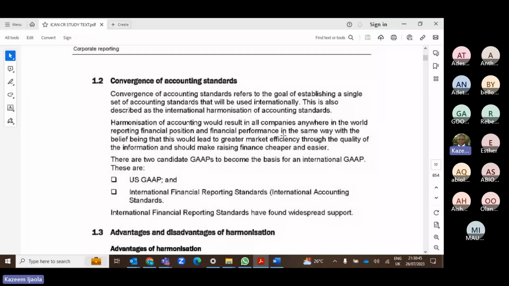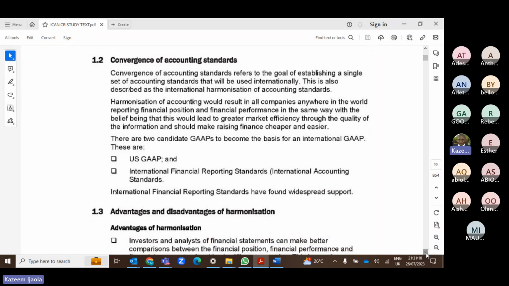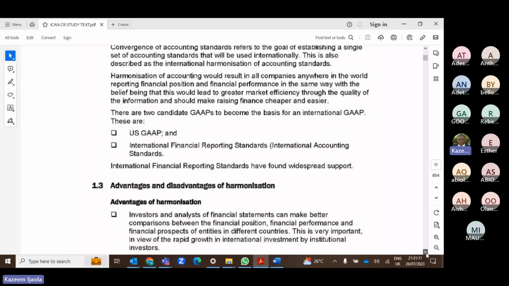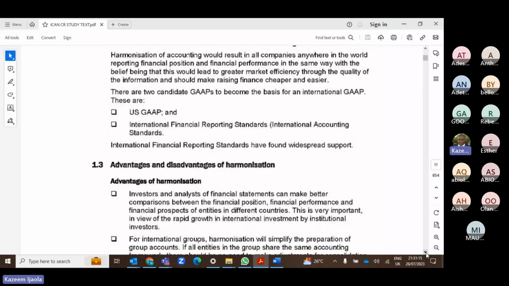Hopefully going forward, the IASB and the accounting standard setters in the US will come together and form a single set of accounting standards that will be adopted. But in the US, they are not using IFRS, they are using their own US GAAP. GAAP means generally accepted accounting principles. That's what GAAP is all about.